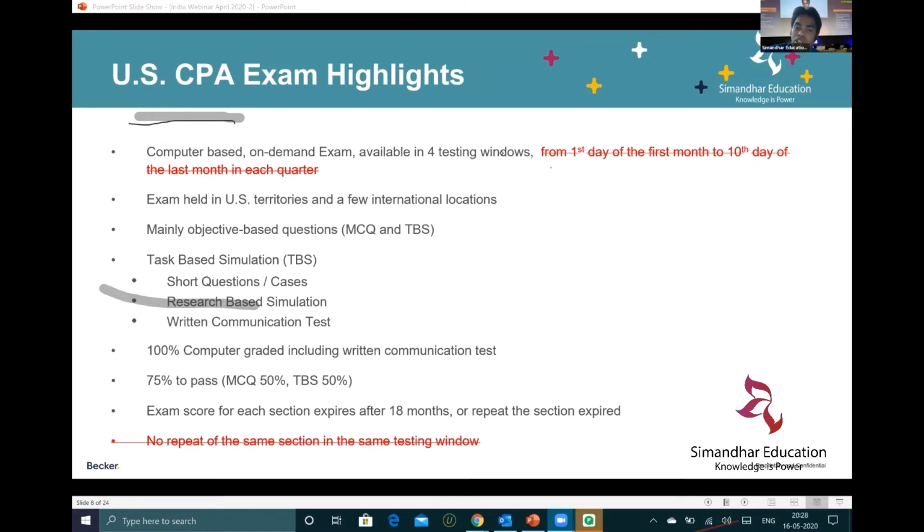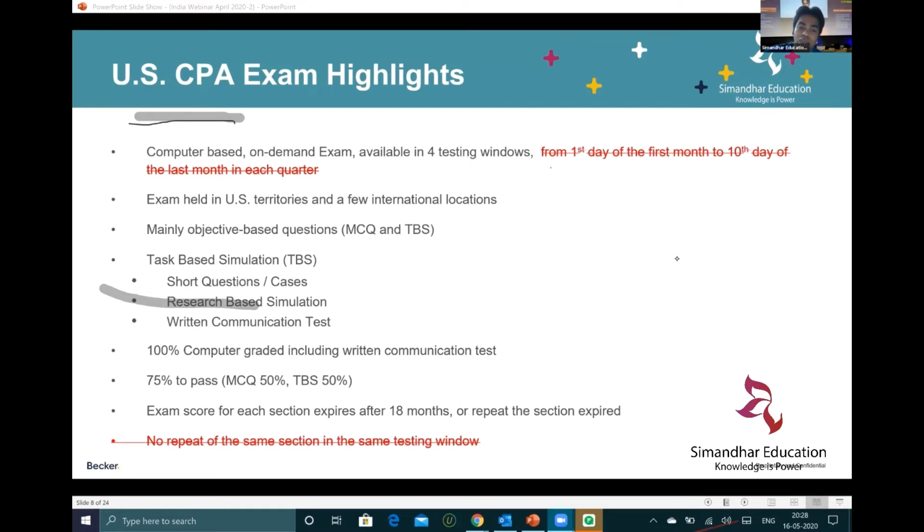So $3,000 comes closer to 2,10,000 INR. An additional 1 lakh rupees, or 1.5 lakh, for the training fees or the Becker product, which we take. So 3.5 lakhs, or almost 3.8 lakhs, is the overall cost to complete the CPA examination. I hope I'm clear with the CPA cost, because a lot of you have asked about the CPA examination cost.